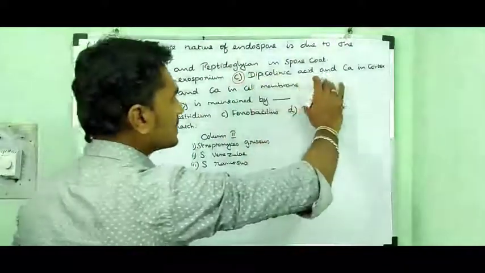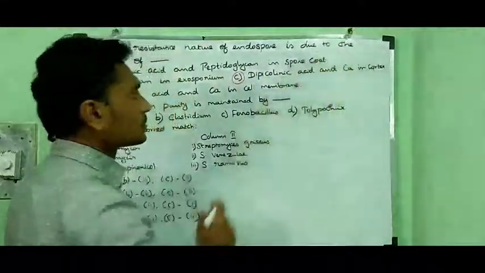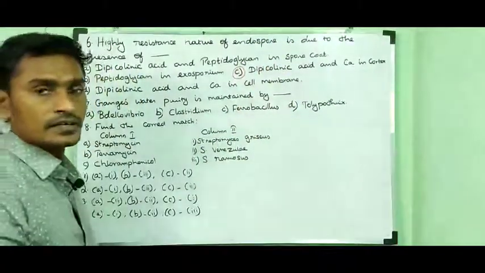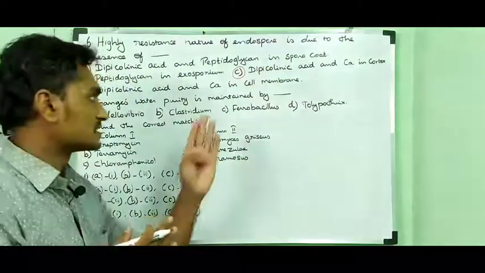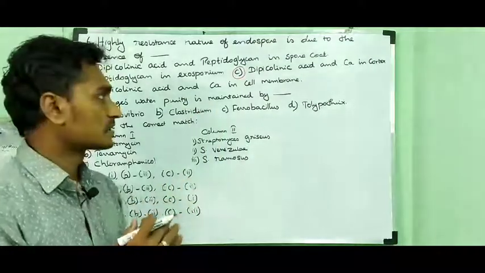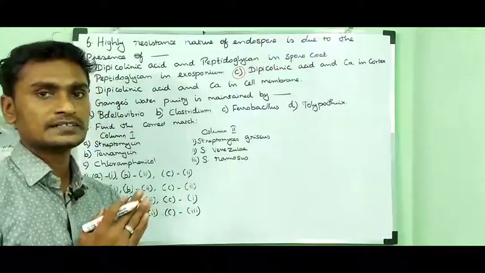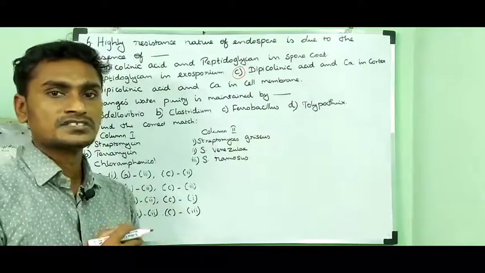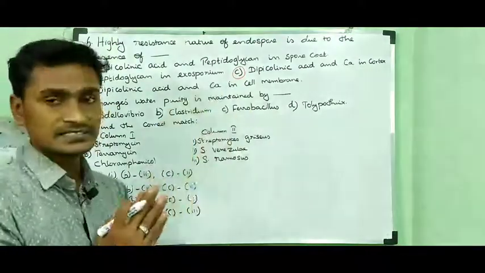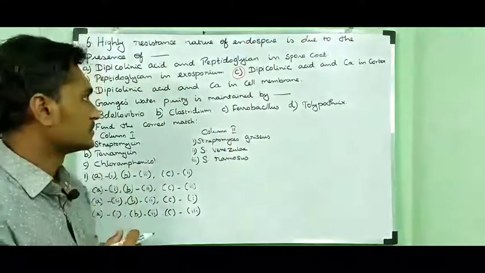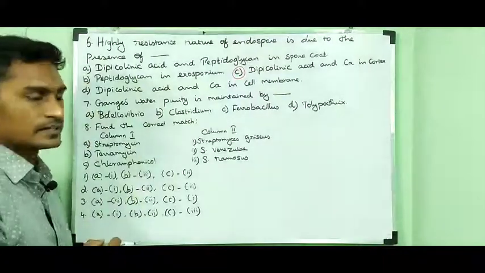Dipicolinic acid and calcium in the cortex. This acid is heat resistant. This acid, which is present in the cortex, can resist heat. So when bacteria are in a dormant condition, this acid protects the bacterium from heat. So option C is the right answer.